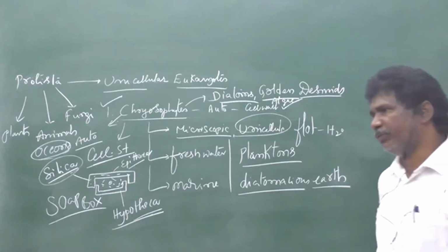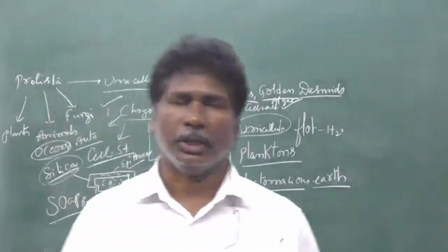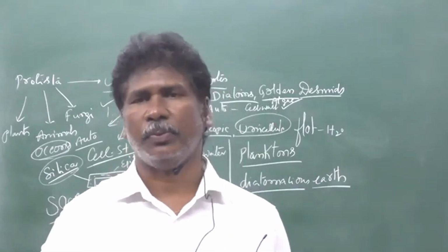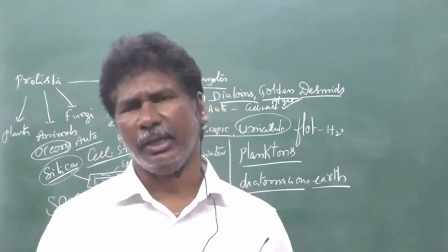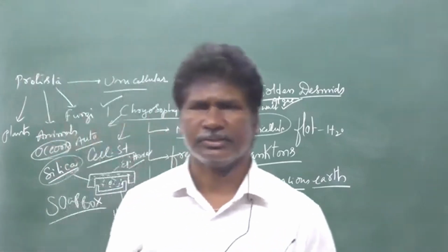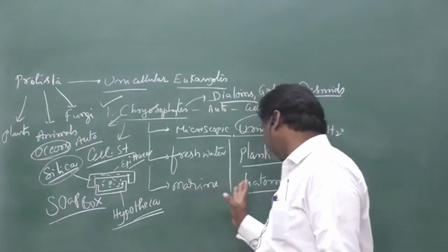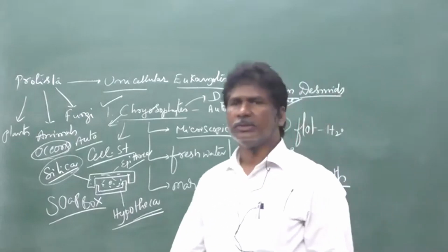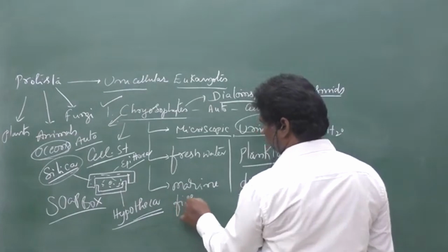What is the benefit of this diatomaceous earth or kieselguhr? Due to its gritty nature, it is mainly helpful for polishing, and it also has small holes, which is why it helps in filtration of oils and syrups.